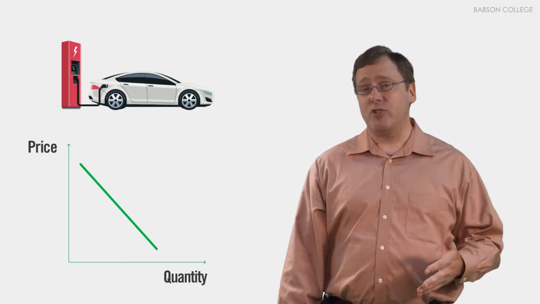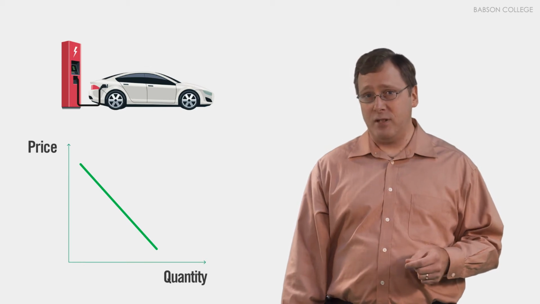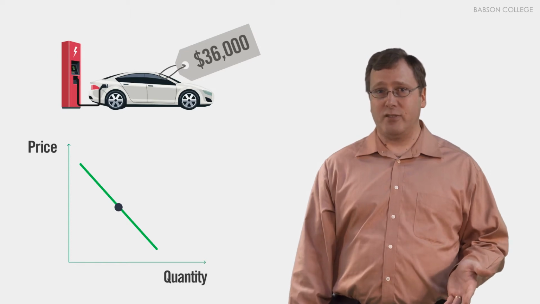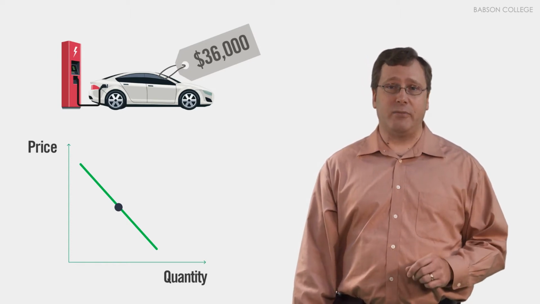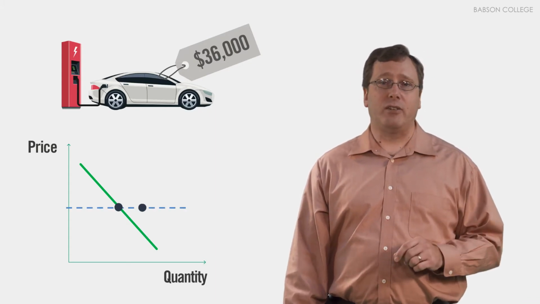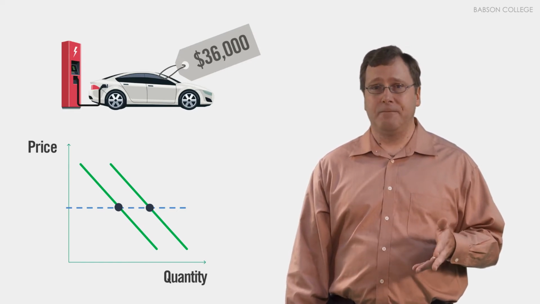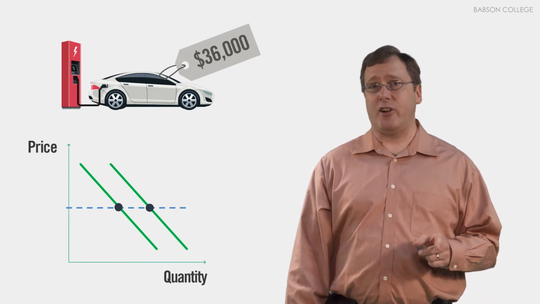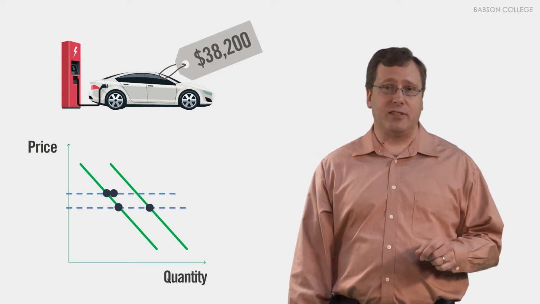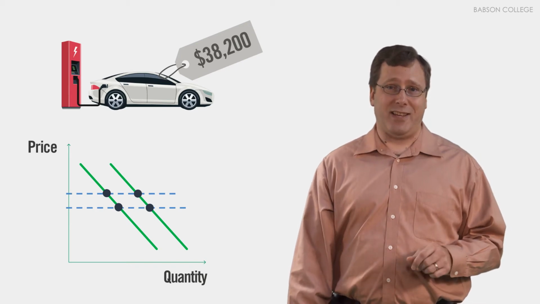For example, as more charging stations are created for electric cars, consumers will feel more comfortable using them. Therefore, even if the price of a Chevy Bolt, about $36,600, stays the same, a higher quantity will be demanded, 1,600 units to 1,760. This moves that point on the original demand curve to the right. It is about the same price, but a higher quantity. This would be true even if the price started higher at, say, $38,200. The quantity demanded at that price increases from 1,500 to 1,650, even when the price stays the same.